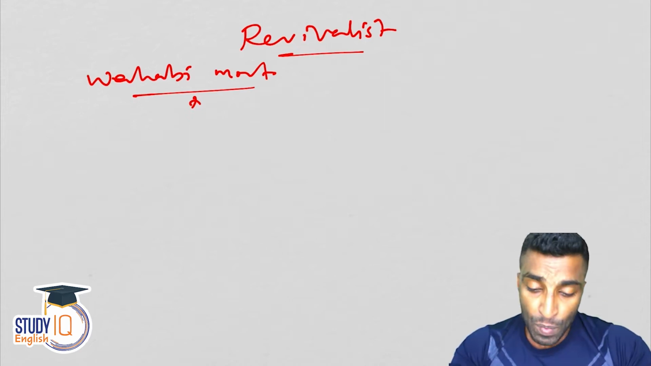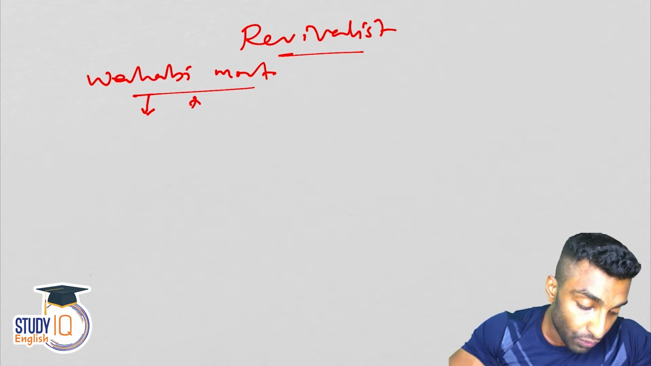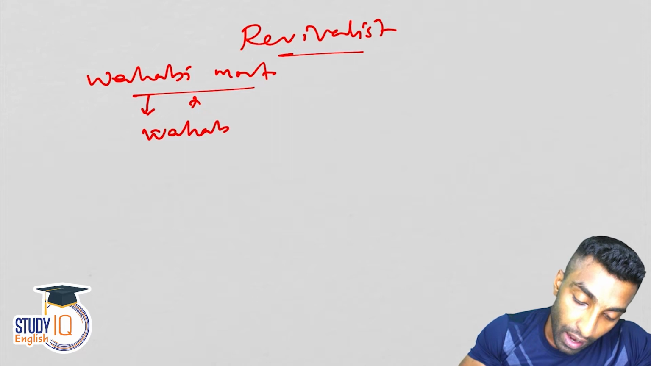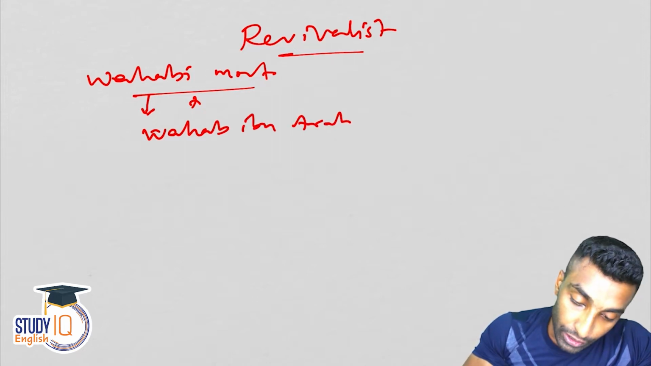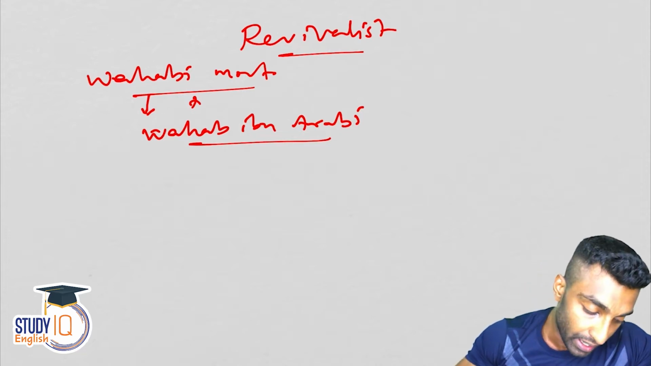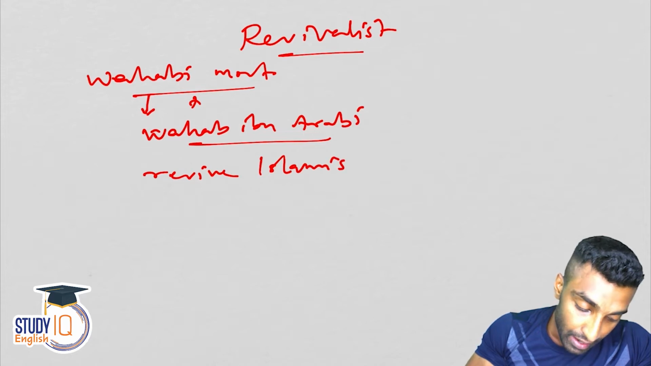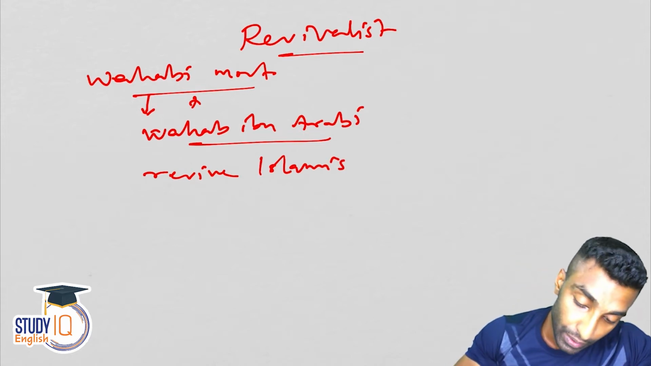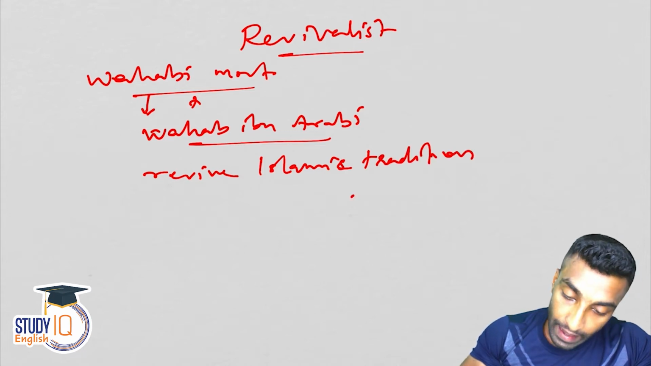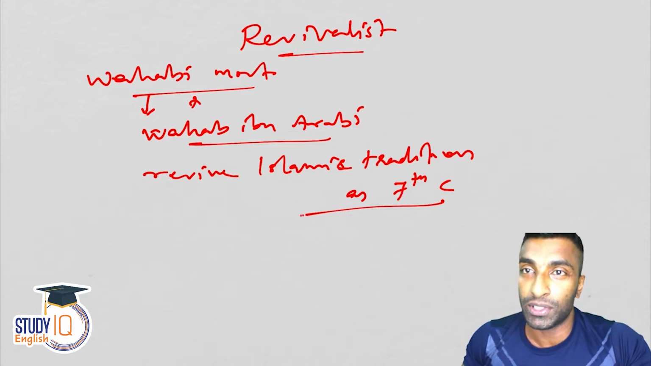So guys, first things first, what do you mean by this Wahhab? Wahhab is actually derived from a person. His name is Wahhab ibn Arabi. He lived in 18th century Arabia, that means now in Saudi Arabia, and he wanted to revive Islamic tradition as in the 7th century Arab. Okay, that means I'm talking about Saudi Arabia.